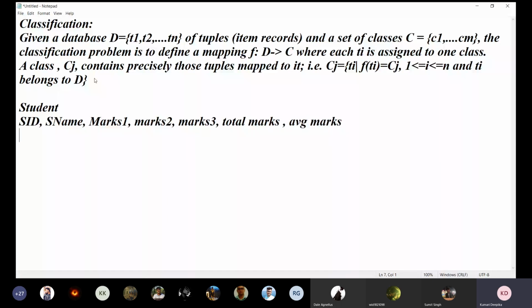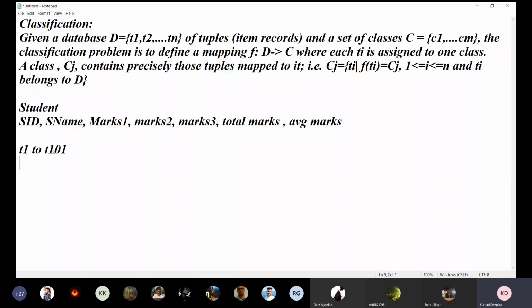And as per the average marks, we can give the grade, or we can give the grade per subject marks also. If there are 100 records, the total number of tuples is 100. Now the set of classes is, suppose, 5 or 6 classes. The classification problem is to define a mapping from D to C. D is the tuples, so suppose it's T1 to T101, since total students is 101.